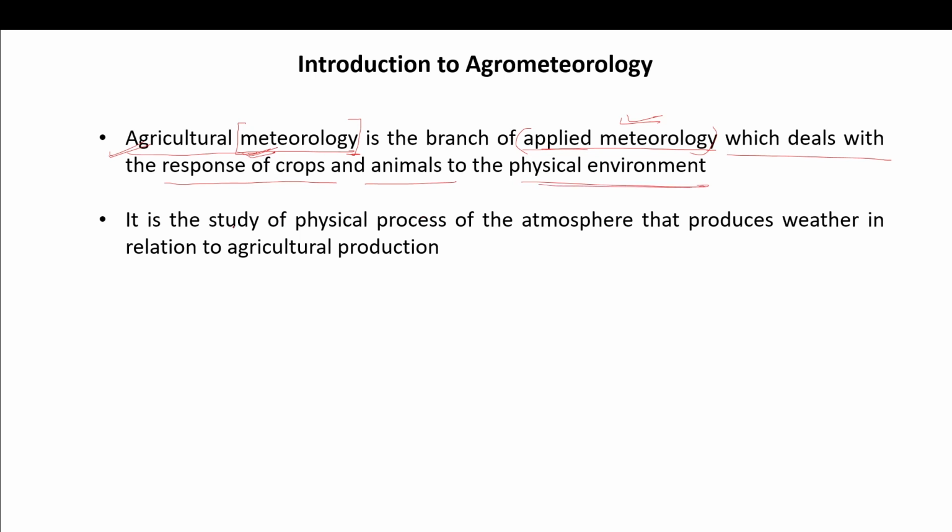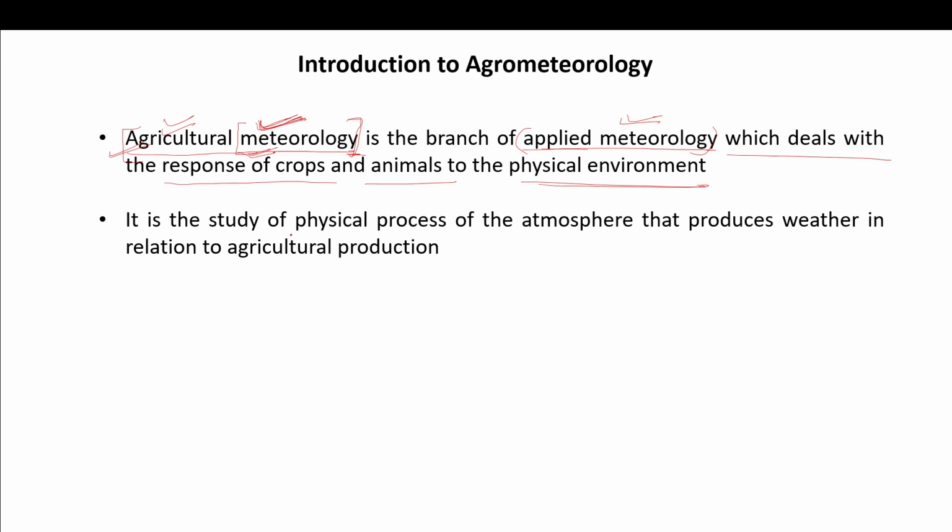So generally we want to have a good yield of our crop. For that we are dependent upon our climate, our weather. So in order to know about the weather and the climate, we go to metrology. And when we go to metrology to have a good yield of our agriculture, a good response of a crop, good response for our animals, livestock, that comes under agriculture metrology.